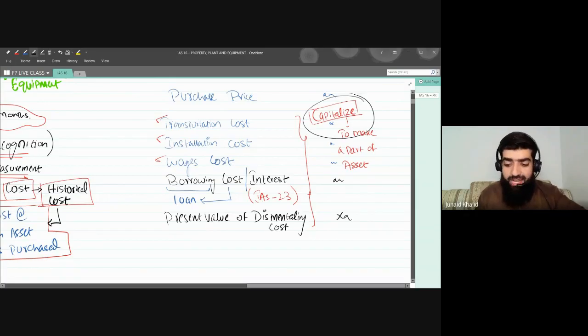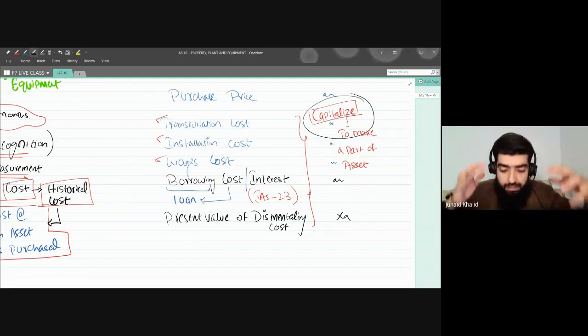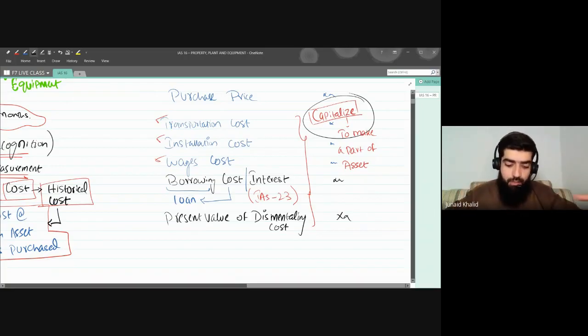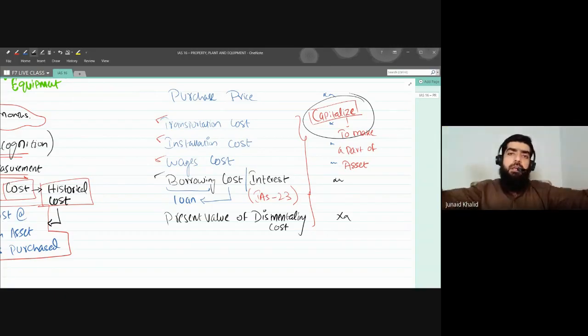Now there is no such separate standard for this one. Dismantling cost is always discussed in different accounting standards, so we are going to have a very good understanding of this. So far, I'm not letting you know about borrowing cost: what is borrowing cost, when to capitalize, when not to capitalize. This will all be discussed in IAS 23, in complete detail.